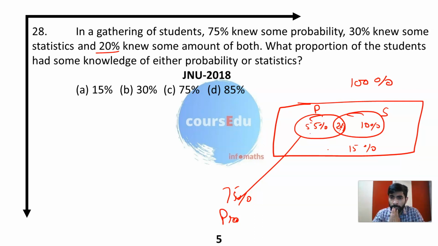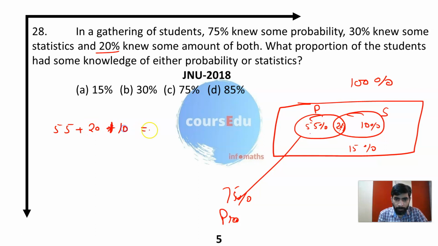So what proportion of the students have some knowledge of either probability or statistics? So how many of them are there? Just add these numbers which are there in your circles.